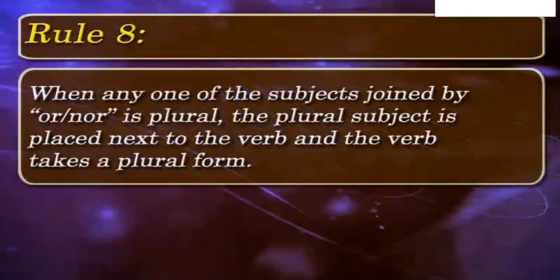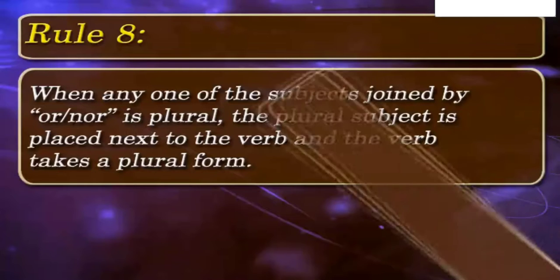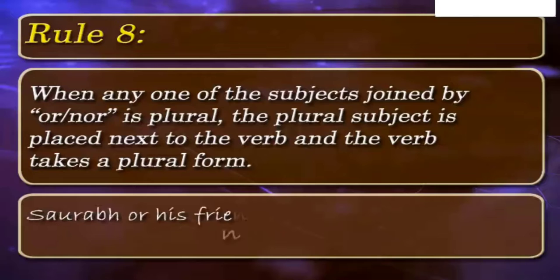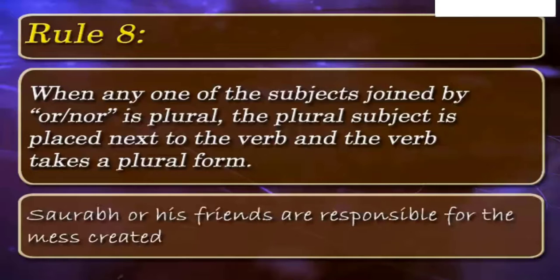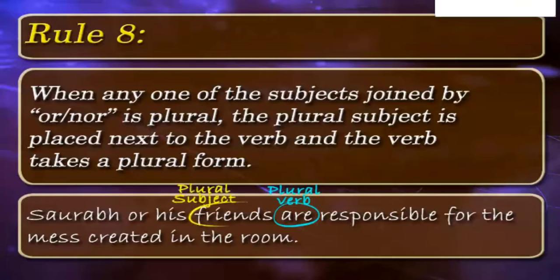According to 8th rule, verb takes plural form when the plural subject is placed next to the verb and any one of the subjects joined by or nor. Saurabh or his friends are responsible for the mess created in the room. Here, plural verb are is used as the plural subject friends has been used close to the verb of the sentence and has been joined by a or to another subject, Saurabh.